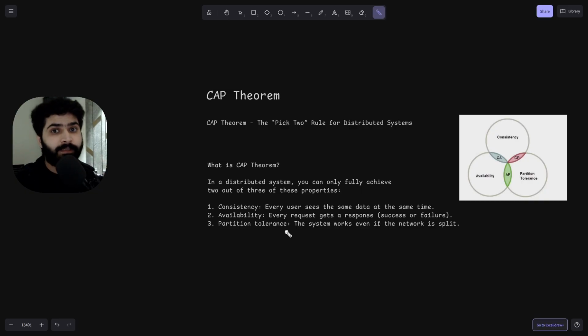So the very first is consistency. It's like every user sees the same data at the same time.